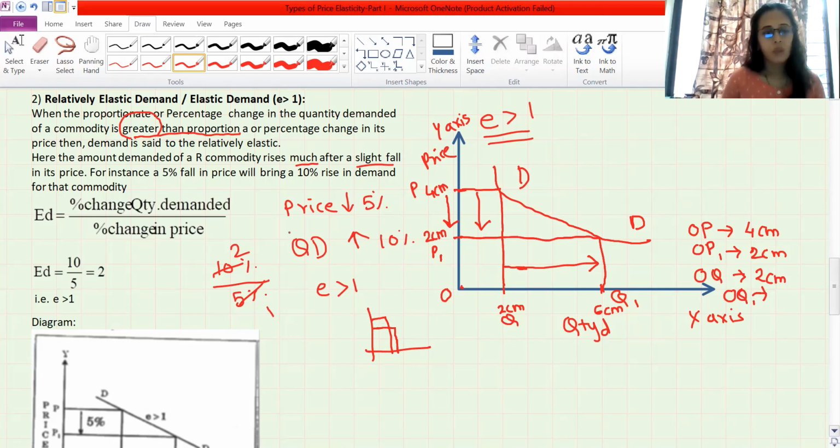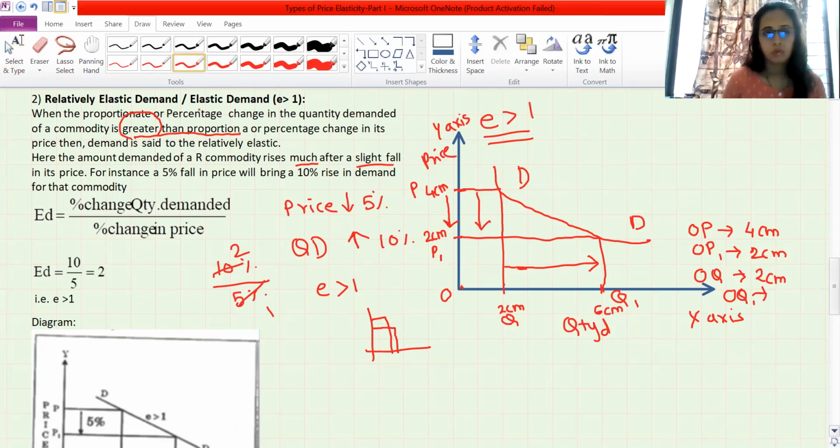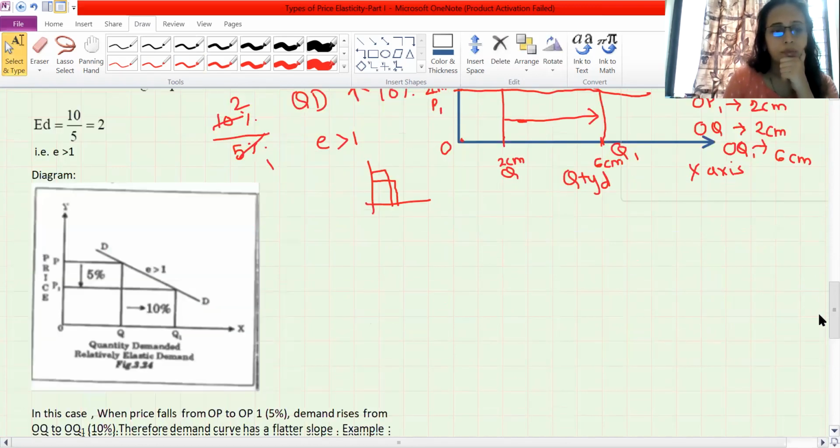Okay, now let's see OQ1. If you are counting from O, then write 6 centimeter. Otherwise, if you are counting from Q to Q1, it is 4 centimeter. If you draw like this, then other things are very easy to understand. Now let's see the explanation part.